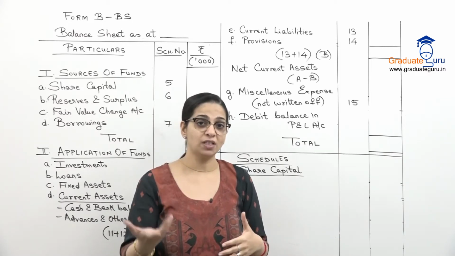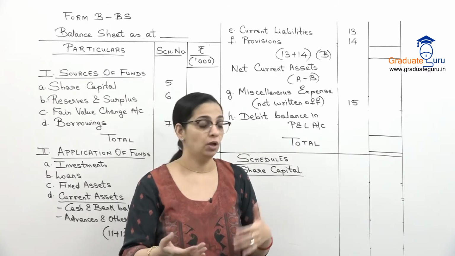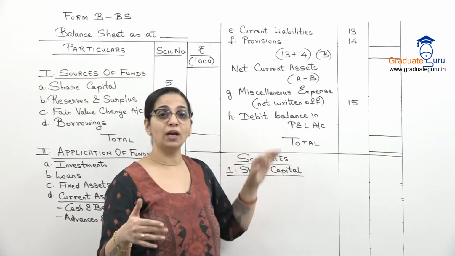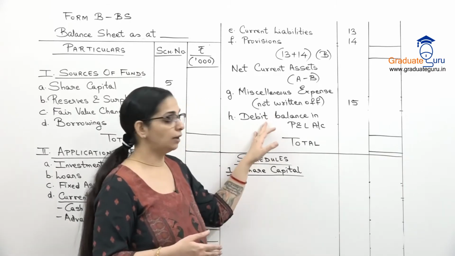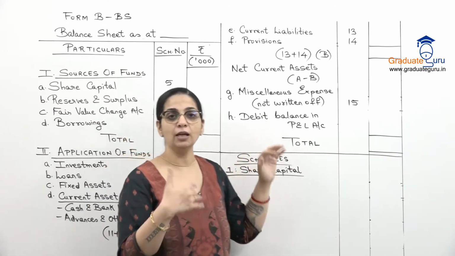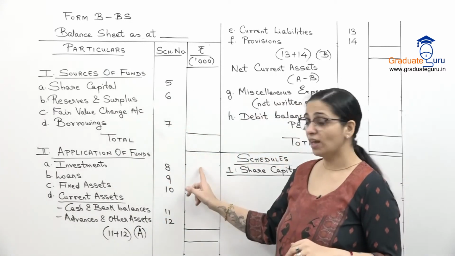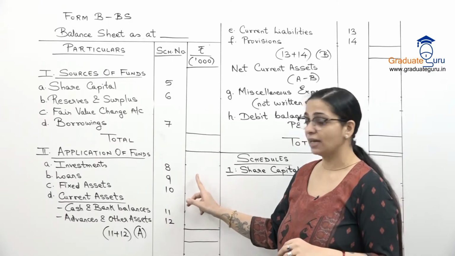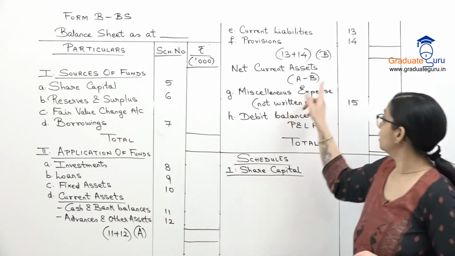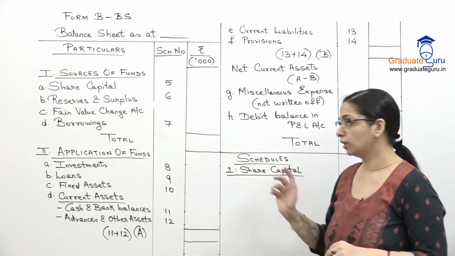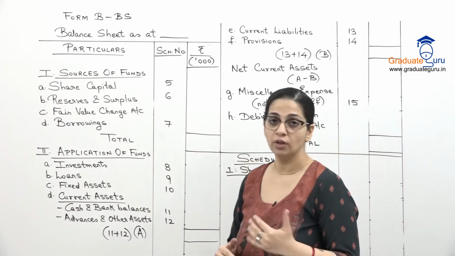So those type of expenses which are carried forward, that will come over here. And if your P&L account is showing a negative balance, तो उसे हम application of funds में दिखाएंगे, not in your reserves and surplus. So when we add this 8, 9, 10 and this net current assets and after that all the amounts, we will get our total which will match with our sources of funds.